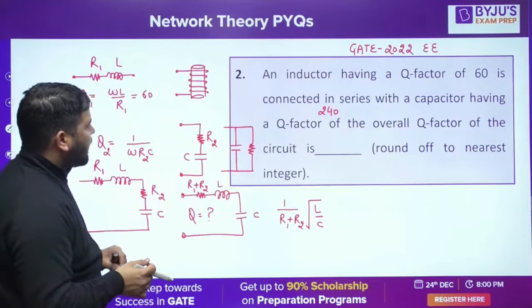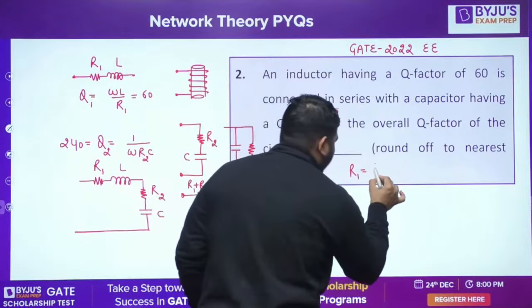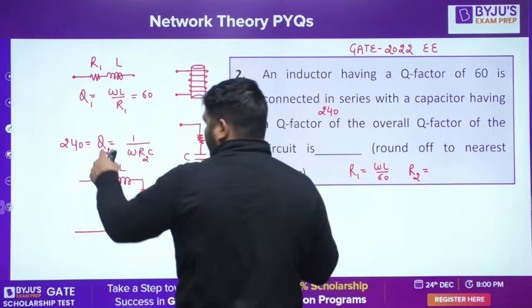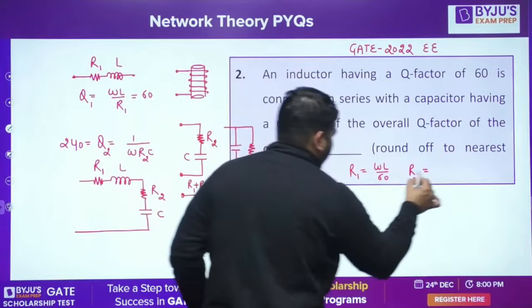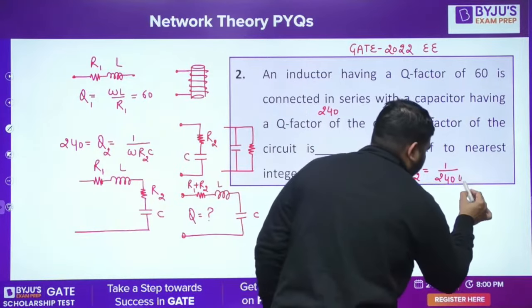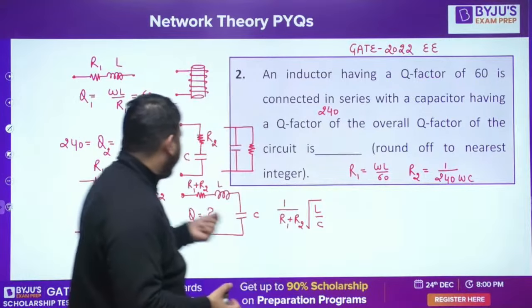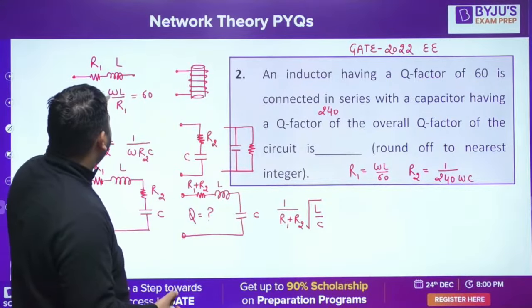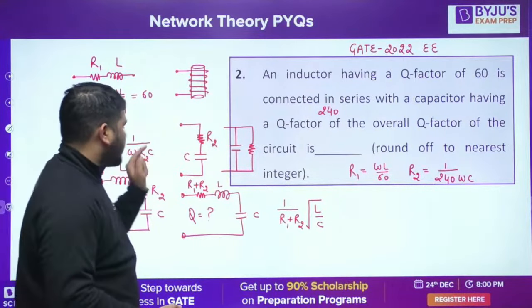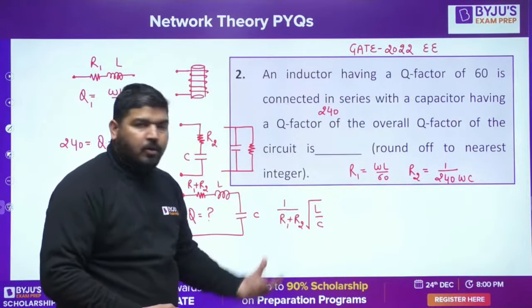R1 is equal to omega L by 60 and R2 is equal to 1 by 240 omega C. Is it fine guys? So I have calculated R1 and R2. Put the values of R1 and R2 in this equation and you'll get the overall quality factor.